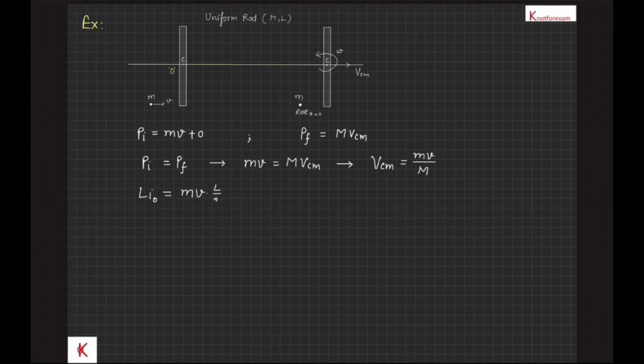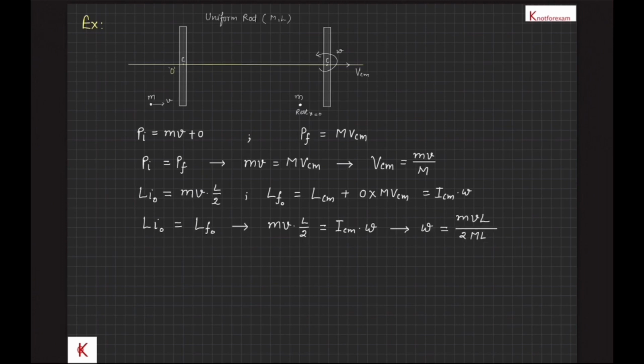And initial angular momentum of the rod about point O, that is the initial position of the center of mass of the rod, L_iO is equal to mv into L by 2, that should be equal to final angular momentum L_fO by the angular momentum conservation principle, and that is equal to angular momentum about the center of mass, that is I_CM omega, plus angular momentum of the center of mass about point O, that is 0. Therefore, mv into L by 2 is equal to I_CM into omega, or omega is equal to 6 mv upon ml.